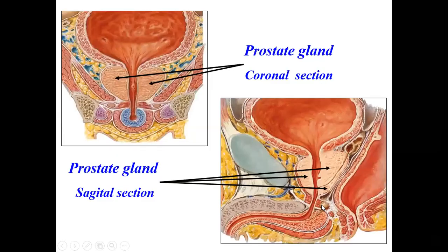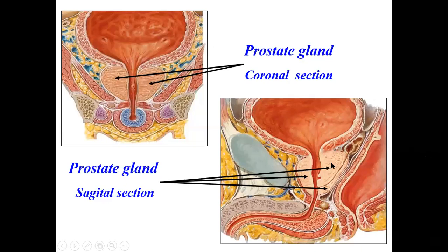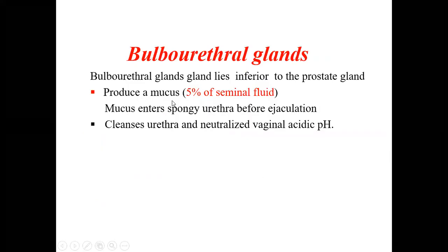Now next is the bulbourethral gland. There are small glands here, called the bulbourethral glands. These glands lie inferior to the prostate gland, as you can see here, just inferior to the prostate. They produce mucus, almost 5% of the seminal fluid. These are small glands and produce only 5% of the total semen.